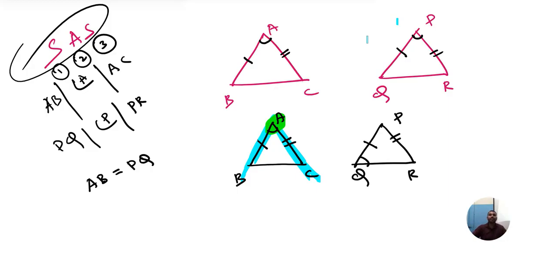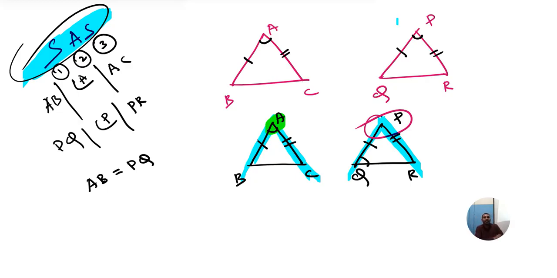Is it the same in the second figure? Can you see this? This is a side. Where is the angle? This is a side. What I said, according to SAS, side, angle, side. First a side should come. Adjacent to that, the angle should be touching. It should touch the angle. Again, one more side should come. If that is satisfied, then only the triangles are congruent.